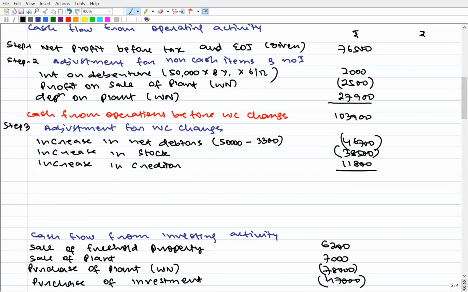Next. We have 30,500. This is only our net cash flow from operating activity because taxes are not there. Positive 30,500.